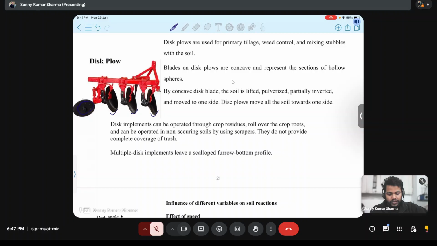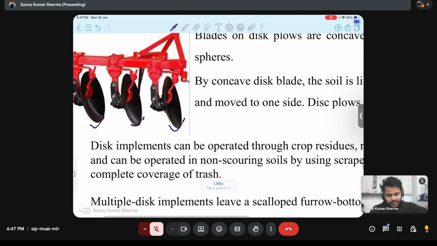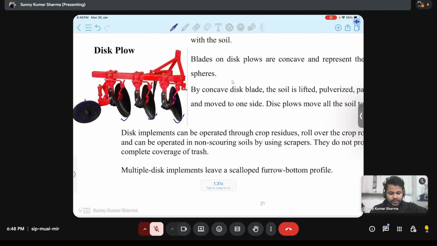And all the discs are moving on their own axis. This is because they are all on a single bolt, and it is moving. It is also rotating.